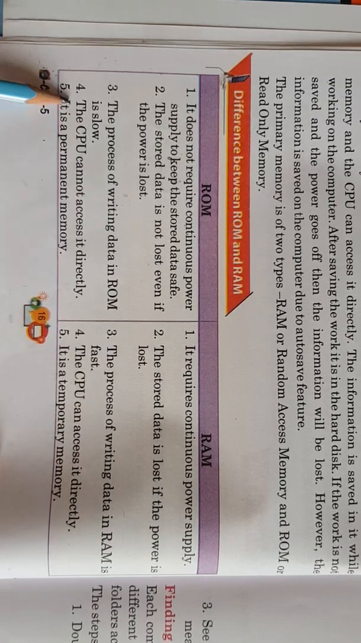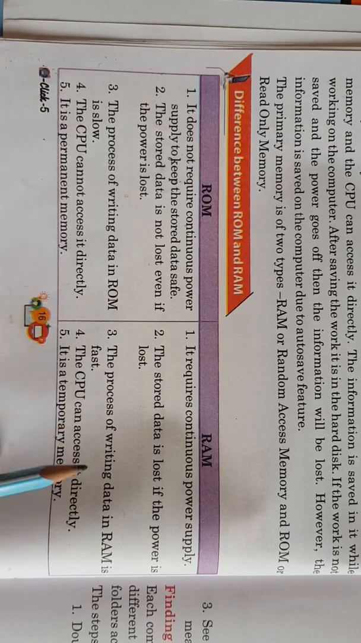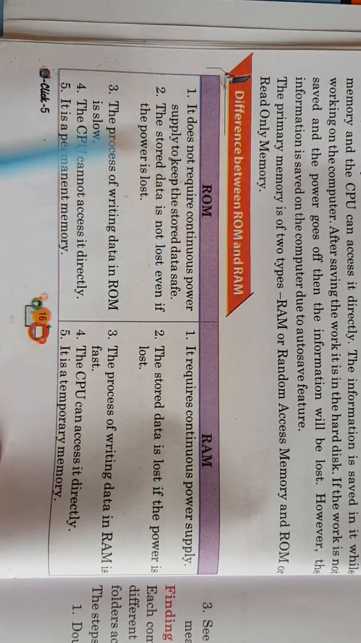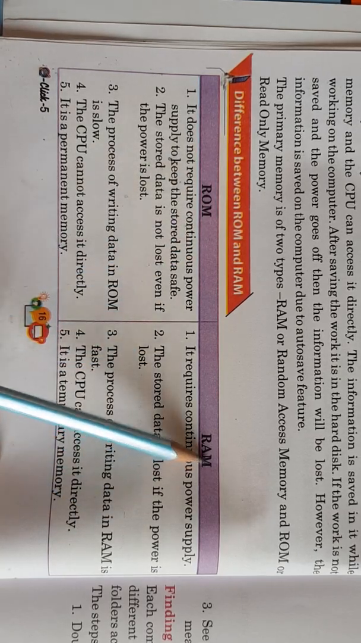Fourth point, ROM: the CPU cannot access it directly. Fourth point, RAM: the CPU can access it directly. Fifth point, ROM is permanent memory, and fifth point, RAM is temporary memory.